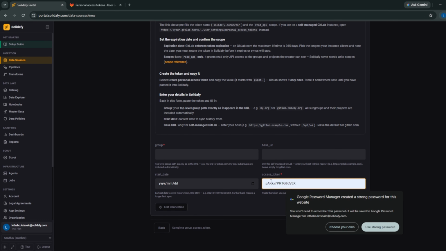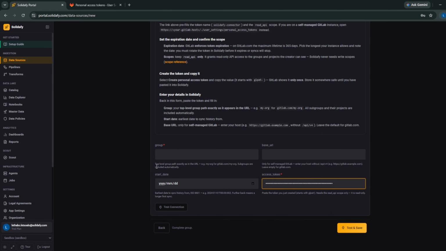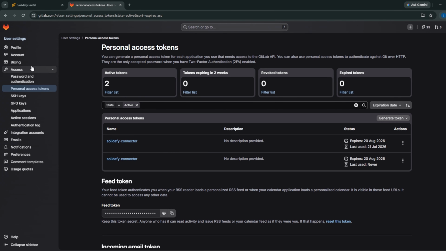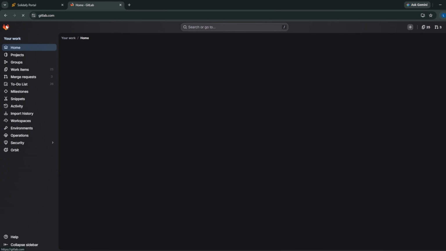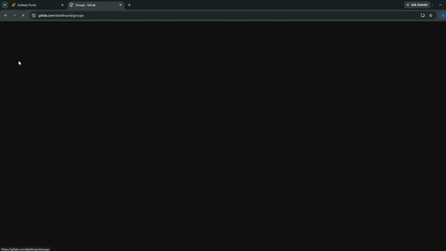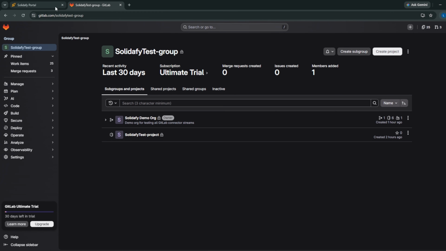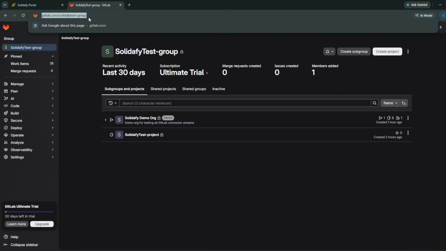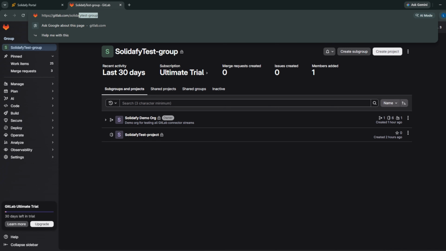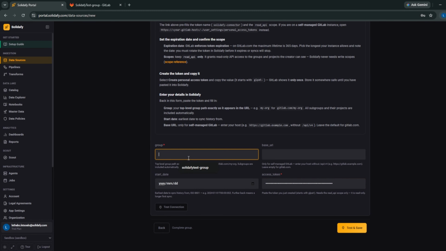And then from here, if you go back to GitLab, if you want to get the groups there, you can go directly into groups, and then in the group that you want to monitor data for, this is where you can access the name of the group directly from the URL.